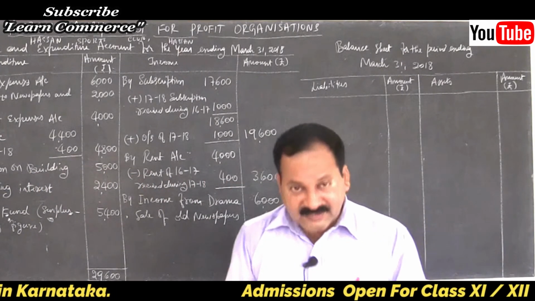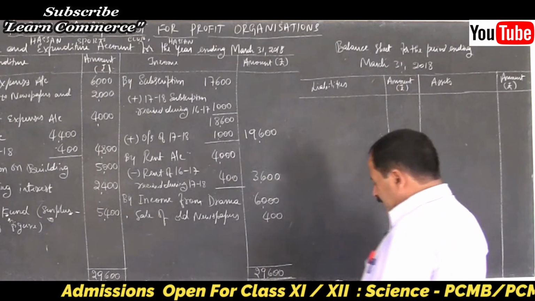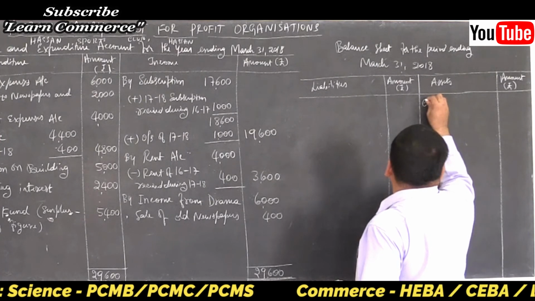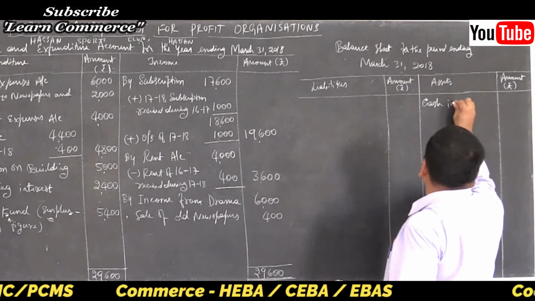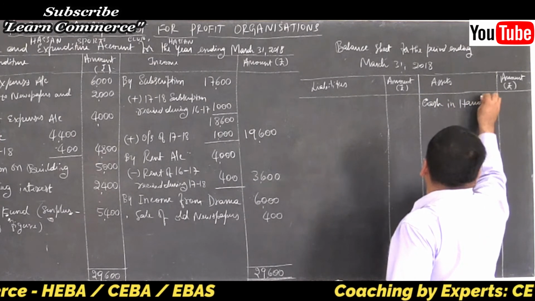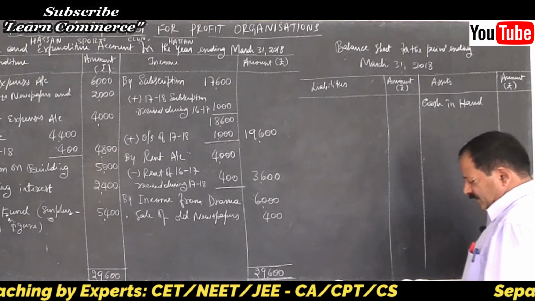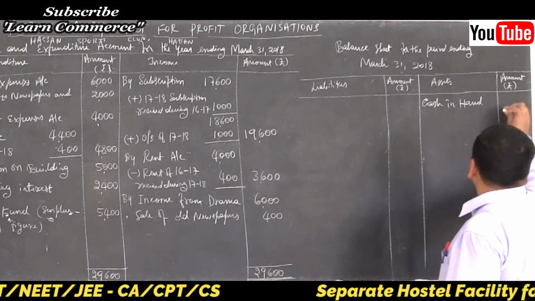Let us take up asset side first, right? Cash in hand, from where will we get? That is the closing balance of receipts and payments account. That is closing balance of cash, right? So cash in hand 6,000.